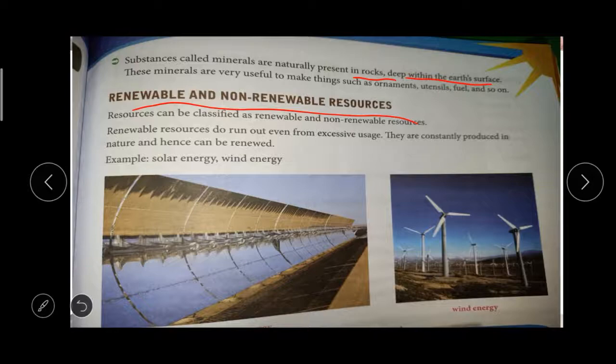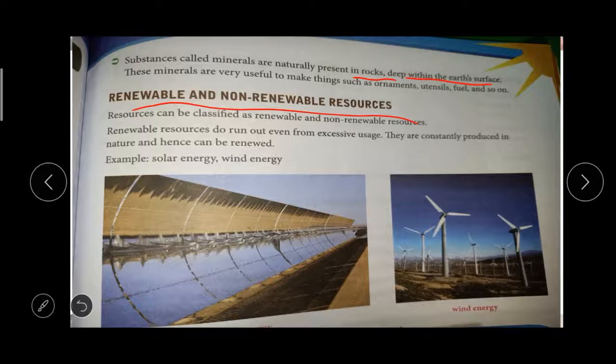It cannot finish. If you take a cup of water and drink it, the cup will be empty, right? Renewable resources are not like that, we can keep using them, okay? It is present everywhere. It should not be exhausted, meaning it should not be finished. They are constantly produced in the environment, so they can be renewed. We can reuse it, like the air, okay?